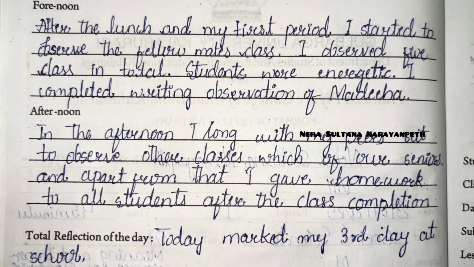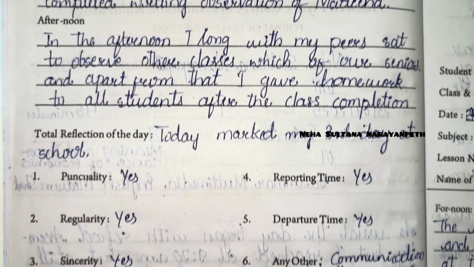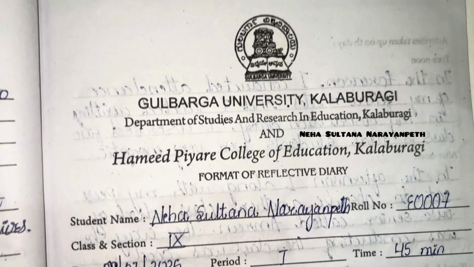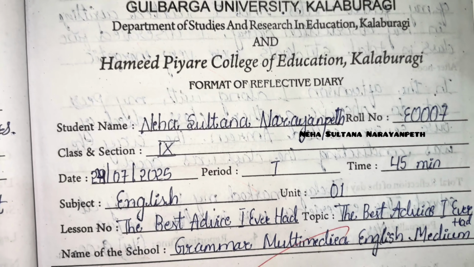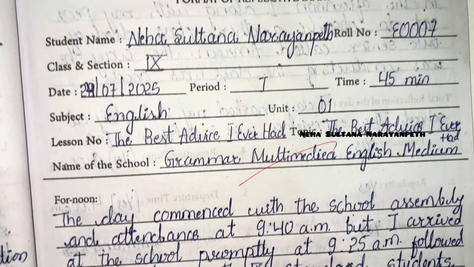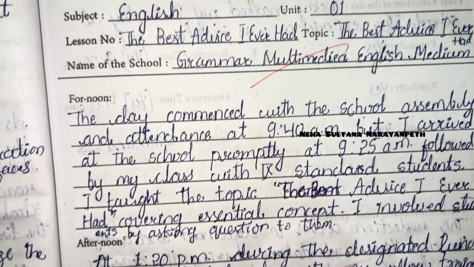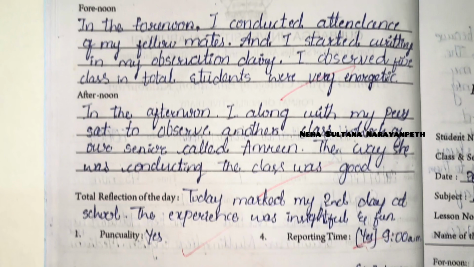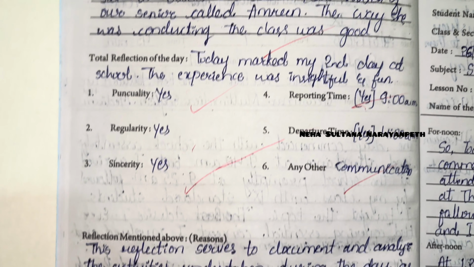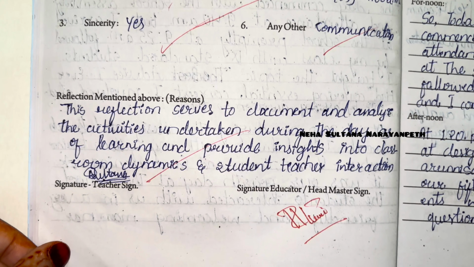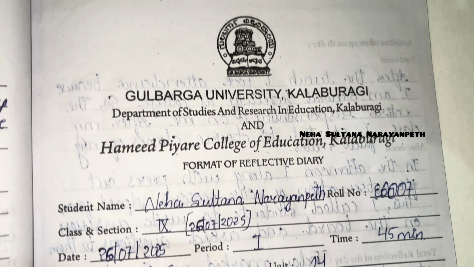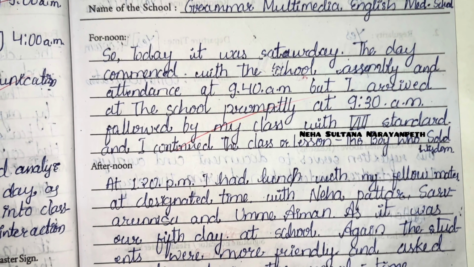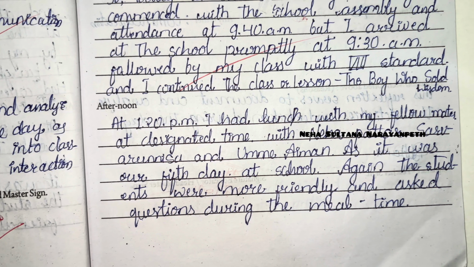During the lunch break at 1:20 p.m., I had lunch with my fellow trainee teachers, and the students interacted with us in a friendly manner and showed great acceptance. In the afternoon session, along with my peers, I observed a class conducted by another teacher, and we carefully noted the teaching techniques and classroom management strategies and recorded our observations in the reflective diary.